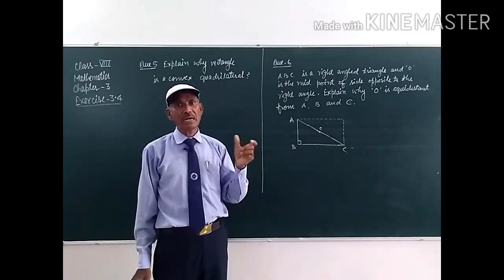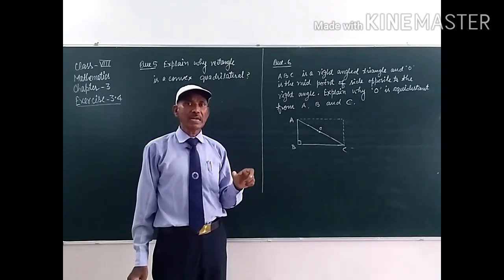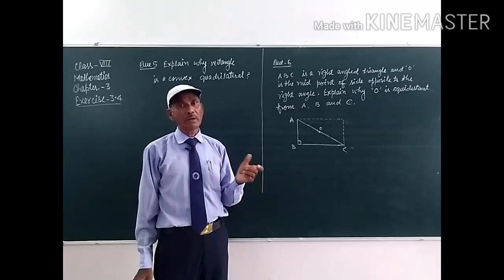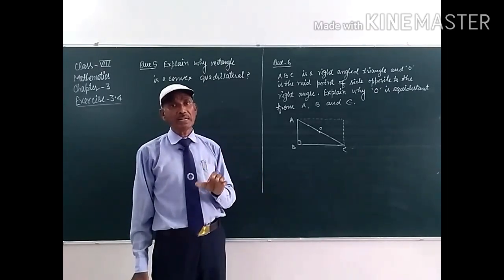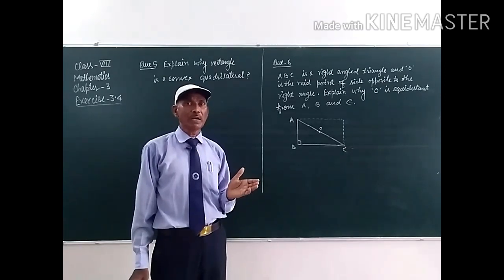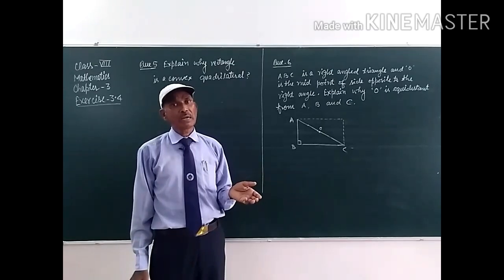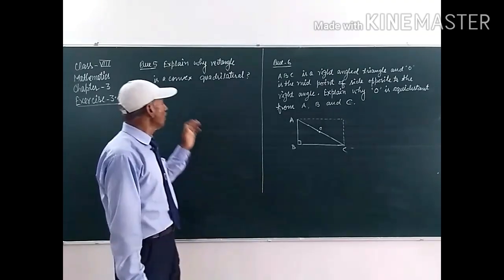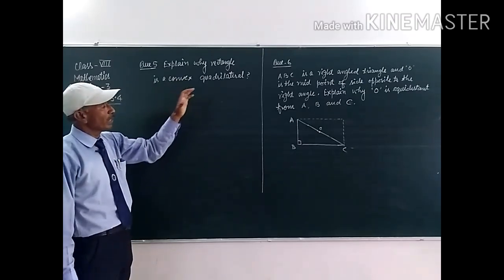If the diagonals of the polygon are inside the figure, then the polygon is a convex polygon, and if at least one diagonal is outside or exterior of the polygon, then the polygon is a concave polygon. So we have to explain why a rectangle is a convex quadrilateral.